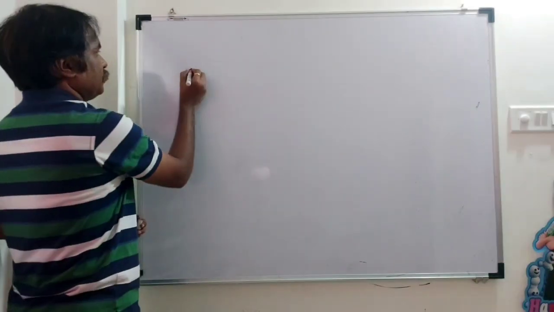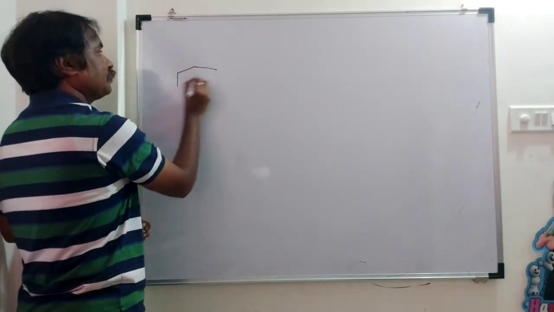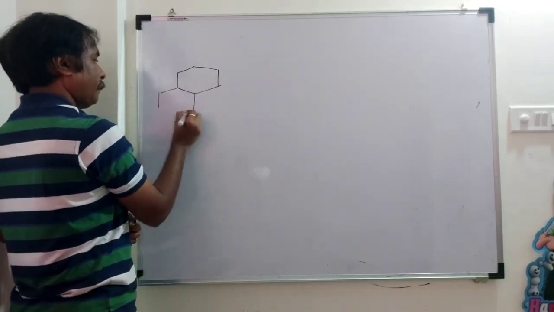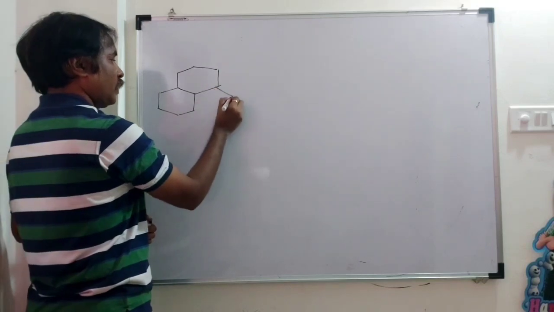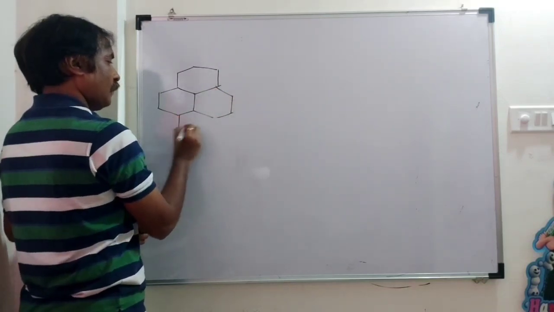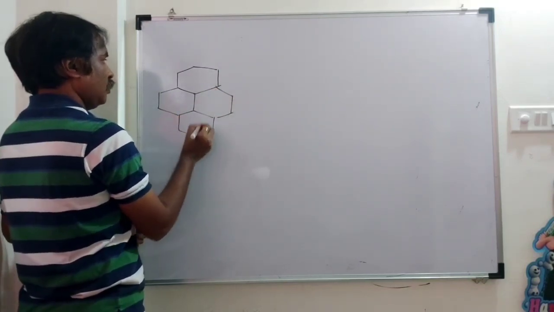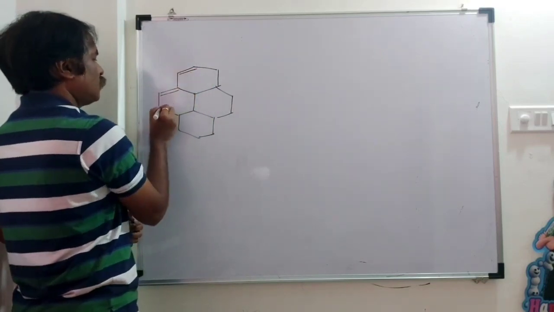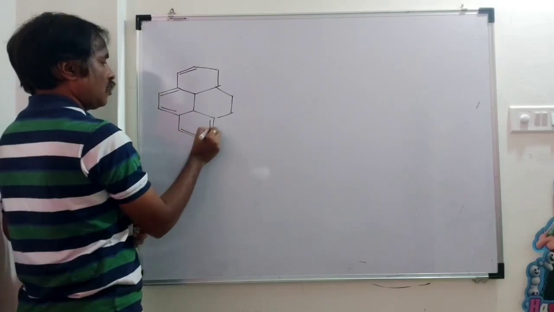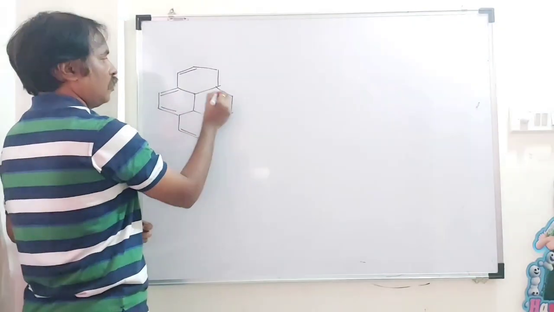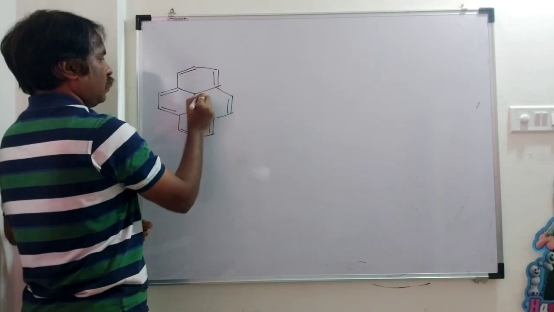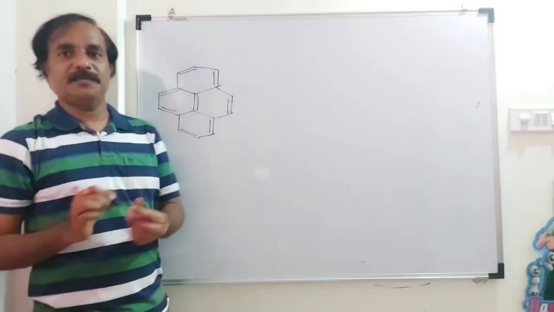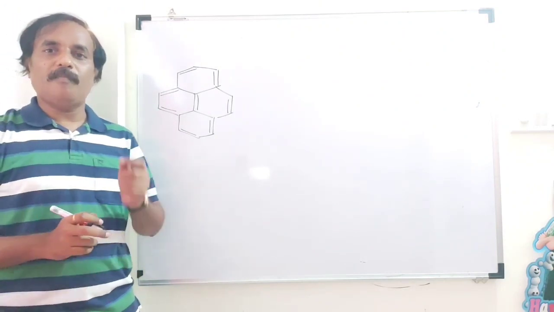Suppose the compound is like this. Now tell me the total number of pi electrons.